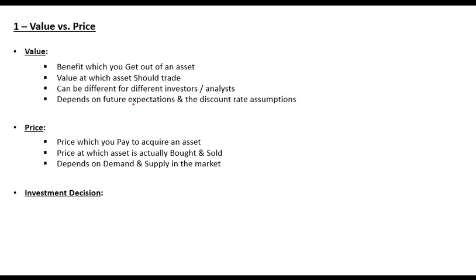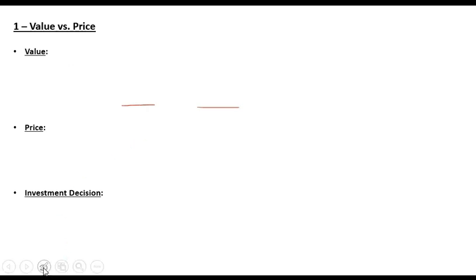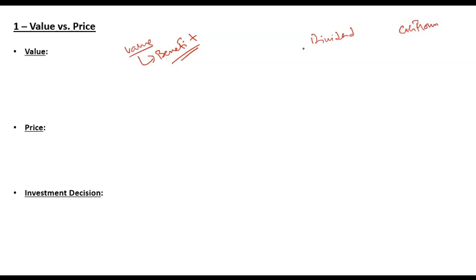So value would depend on future expectations and discounted assumptions. Why? So we discussed that value is a benefit. Now the question is that how do you calculate value? So value should be equal to benefit. Now the question is that how do you calculate benefit? So what is the benefit of investing into any asset or any company? The benefit that you get out of investing into any company can be a dividend, right? It can be any cash flows. It can be earnings. So there can be different types of benefits that you can extract by investing into a company.